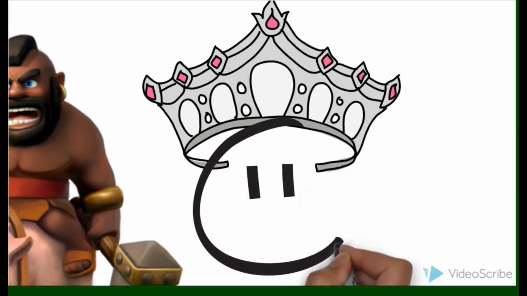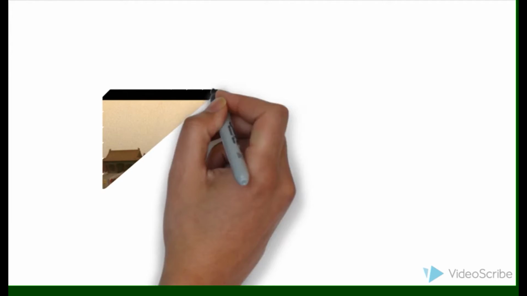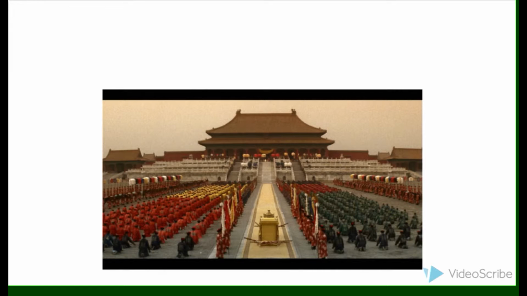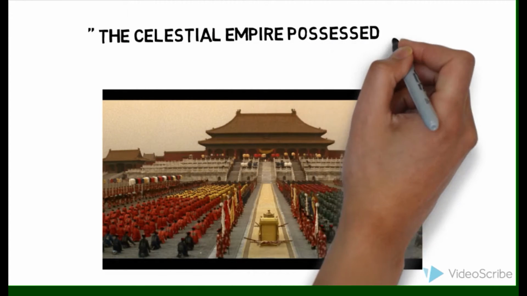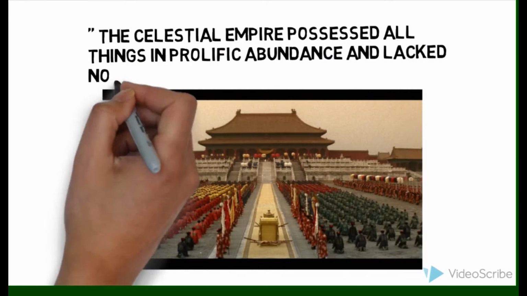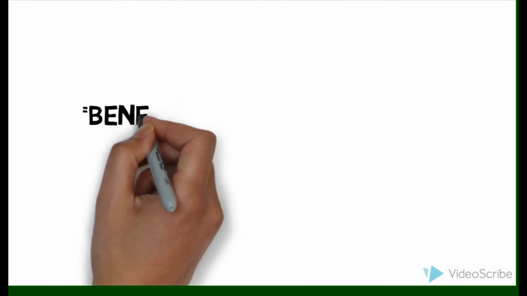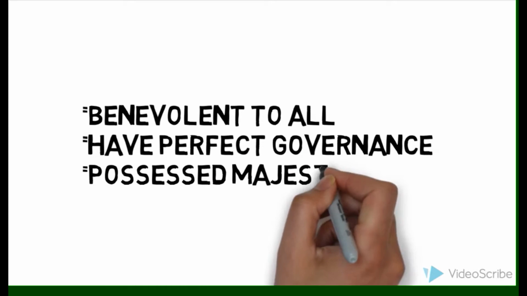But in the eyes of Qianlong, the Chinese were viewed in a much brighter light. The Chinese were the Celestial Empire. The Celestial Empire possessed all things in prolific abundance and lacked no product within its own borders. This meant that the empire was viewed as if they were the children of heaven, which at the time was a popular belief. The Chinese were also described as benevolent to all, to have a perfect governance and to possess majestic virtue. It was almost as if the Chinese were worshipping themselves.